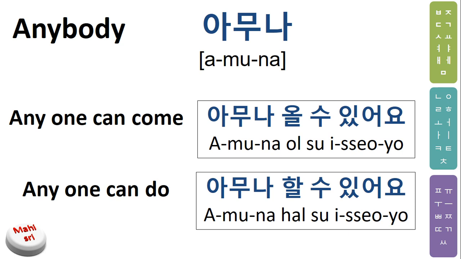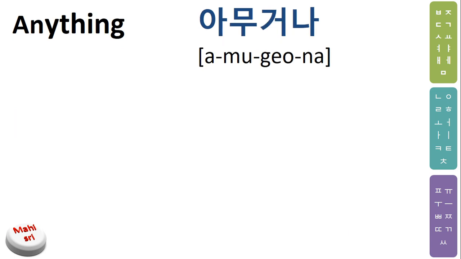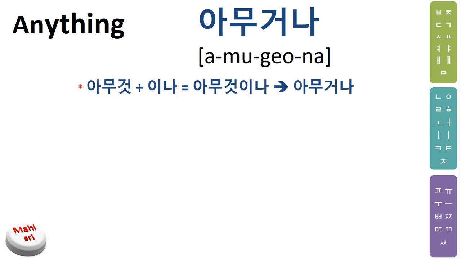Let me repeat this. Amuna also 있어요. The next thing is amugona. Amugona is anything. Amugona is basically amugot; got means thing. Amugot ina.